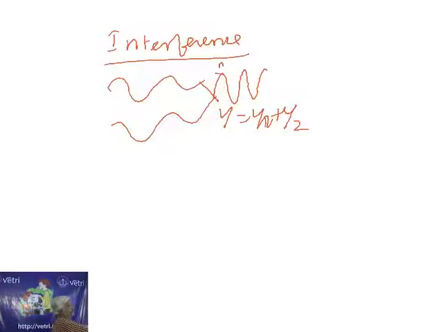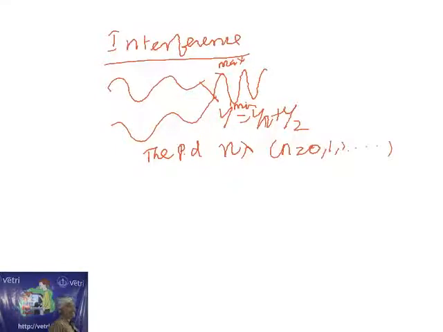At some places it has maximum intensity, at some places minimum intensity. So we obtain alternate maximum and minimum intensity, and this is called the interference pattern. When you superimpose, when is it maximum and when is it minimum? Those are called conditions. Condition for getting maxima: first, we should know the path difference. If the path difference is n lambda, where n is an integer 0, 1, 2, etc., then the condition for maximum is satisfied. And also the phase difference.